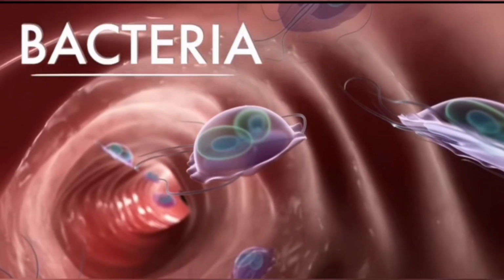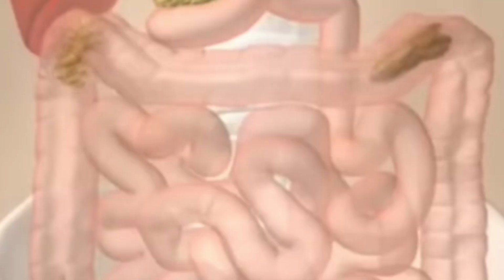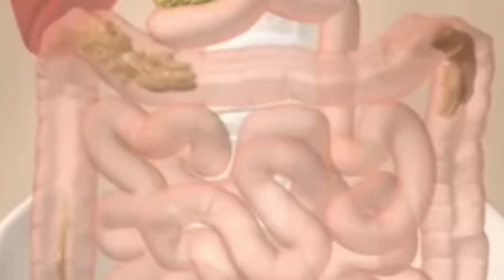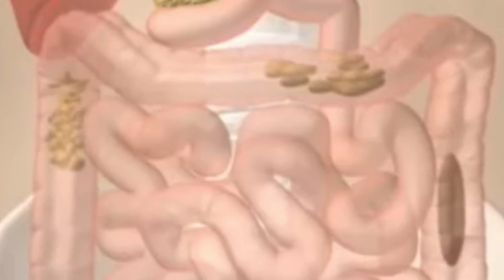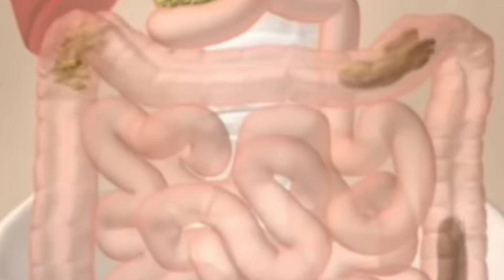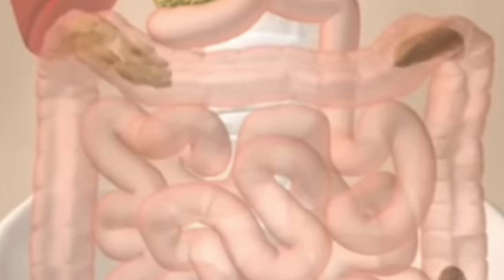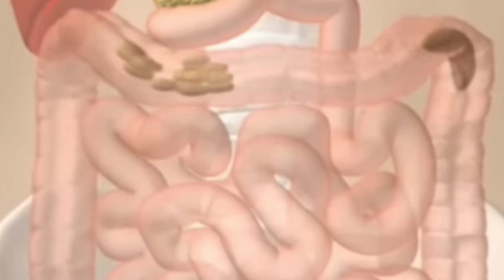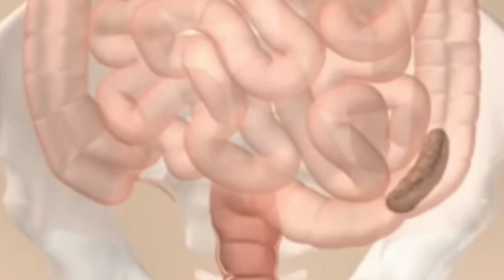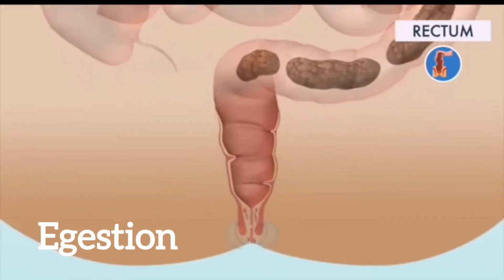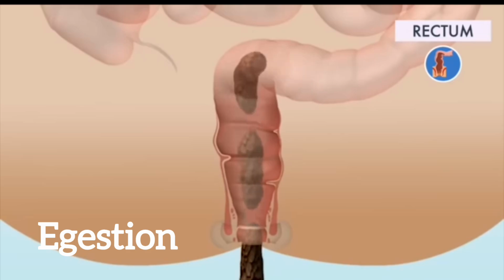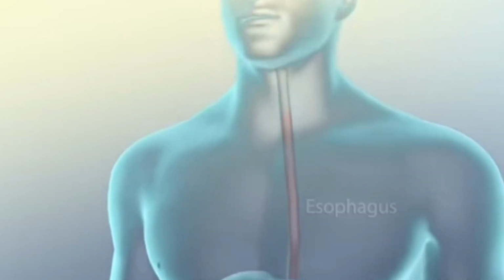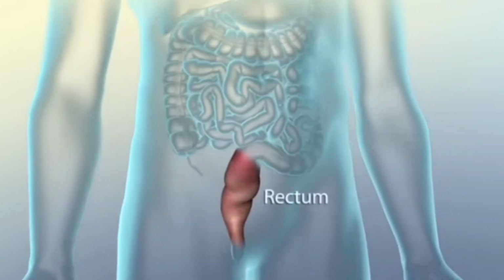Many symbiotic bacteria present in the large intestine synthesize amino acids and some vitamins, especially vitamin K, which are absorbed into the bloodstream, while some metabolic waste and inorganic substances, especially calcium in excess in the body, are excreted as salts along with the feces, which are stored in the rectum for some time. When the rectum is full, the feces pass out through the process known as egestion. So, in this way, the journey of food starts from the mouth and ends up in the rectum.